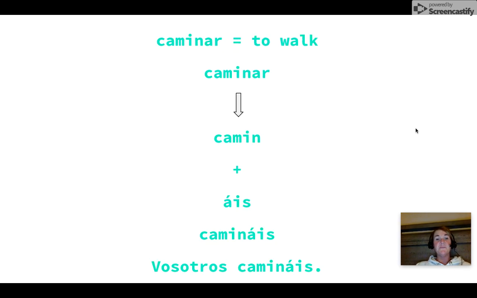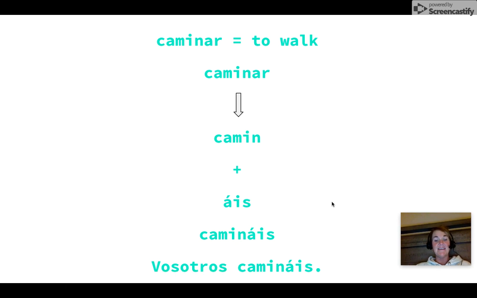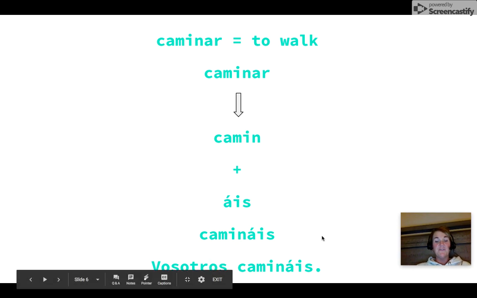So let's look at a few verbs. We're going to look at an AR, an ER, and an IR verb. First, we're going to use the infinitive caminar. Caminar means to walk. So when we conjugate a verb, we take the infinitive caminar, and then we cut off the ending that tells us what type of verb it is so that we only have the stem. Remember, this part is called the stem. This is camin. Then, since we're going to conjugate in vosotros, we're going to add áis, and so it becomes camin[…] camin$áis. Sorry, I pronounced that wrong the first time. Caminais. And so it would be vosotros camináis.